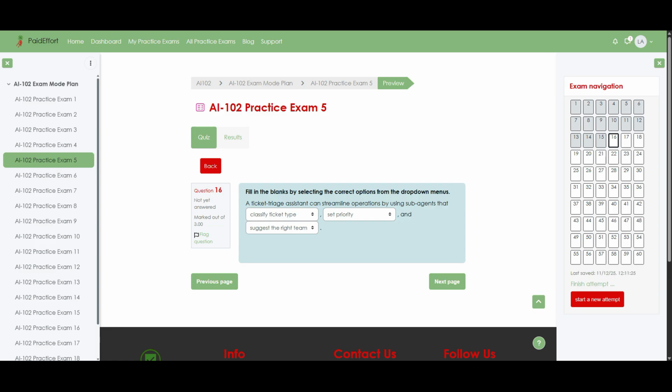Secondly, set priority allows another focused agent to assign urgency levels, so critical outages are handled before low-impact requests, improving response times. Finally, suggest the right team lets a routing-oriented agent recommend which group, such as support, networking, or development, should handle the ticket, so work goes directly to the people best equipped to solve it. Together, these three actions streamline ticket handling much more than unrelated capabilities like video summarization or media transcoding ever could.